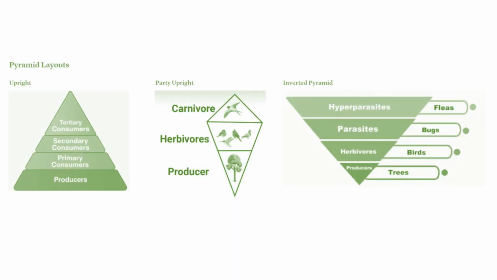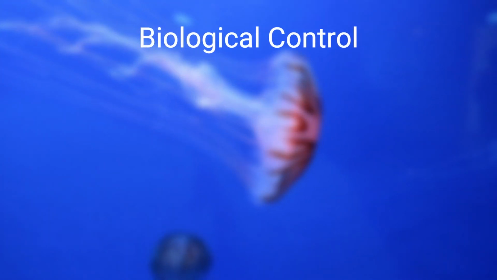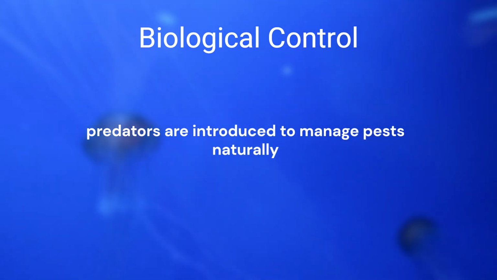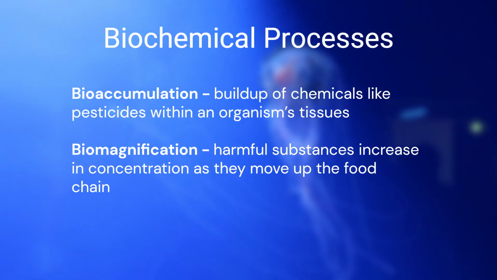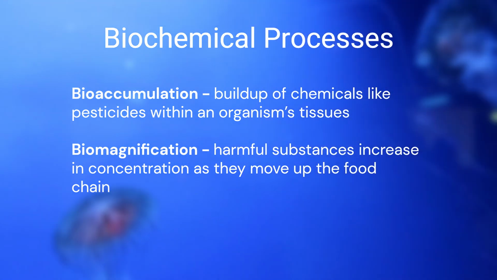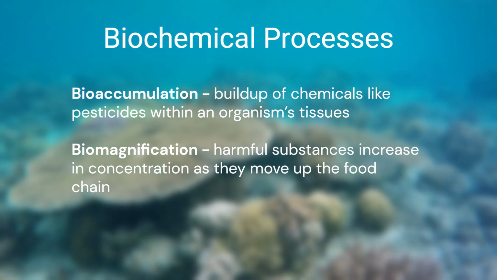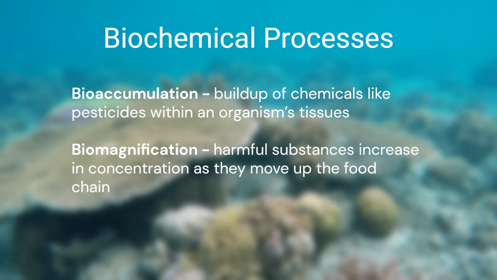Ecological pyramids can take different shapes. Upright, where each level gets smaller as you go up. Partly upright, when certain levels break the usual pattern. Inverted, such as in aquatic ecosystems where producers, like phytoplankton, have less biomass than their consumers. We also have intriguing phenomena like biological control, where predators are introduced to manage pests naturally. Bioaccumulation, the buildup of chemicals like pesticides within an organism's tissues. Biomagnification, where these harmful substances increase in concentration as they move up the food chain.